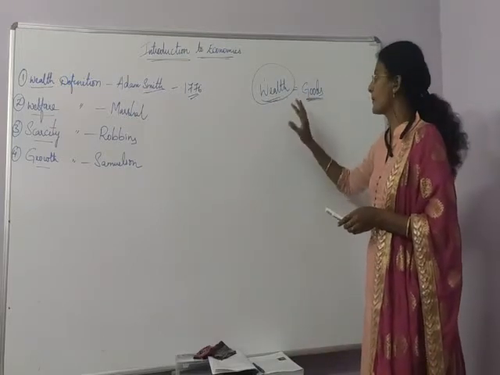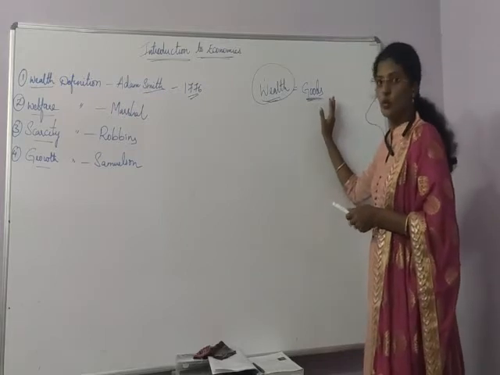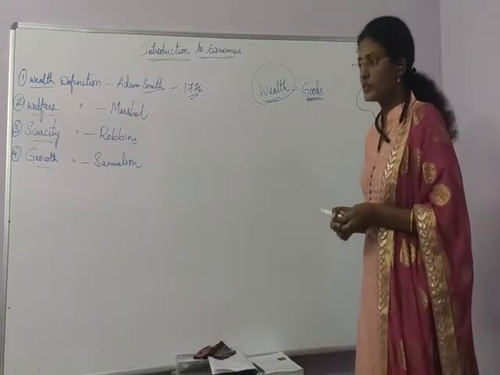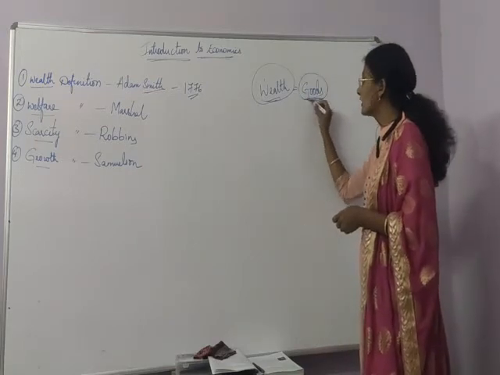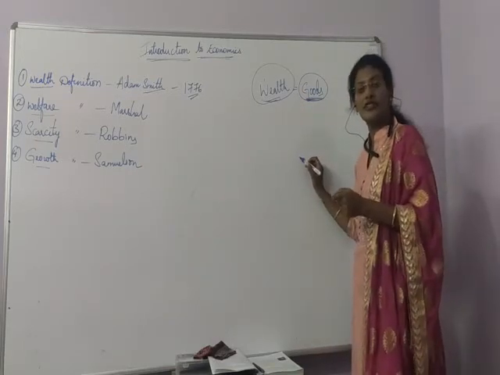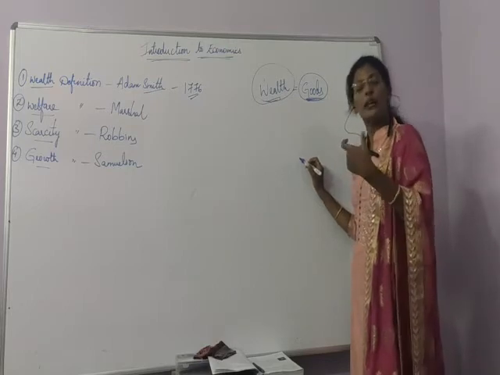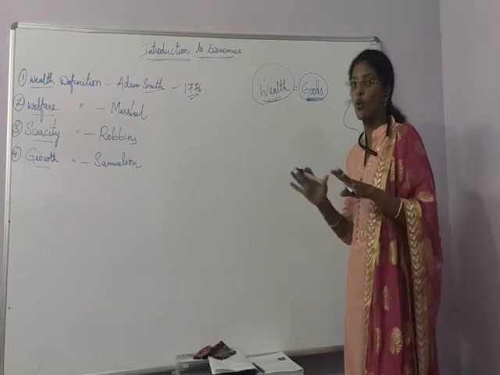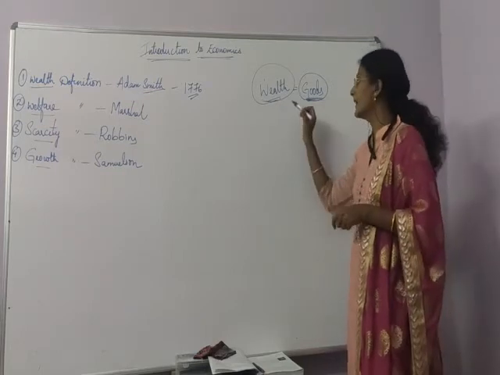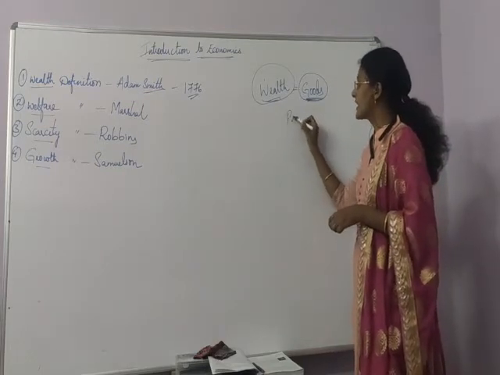According to Adam Smith, wealth means goods. See, in society, do we only read about goods? Do we not talk about services? I am teaching you, that means I am providing certain services. Am I manufacturing anything? No, I am not manufacturing anything, but I am providing certain services.